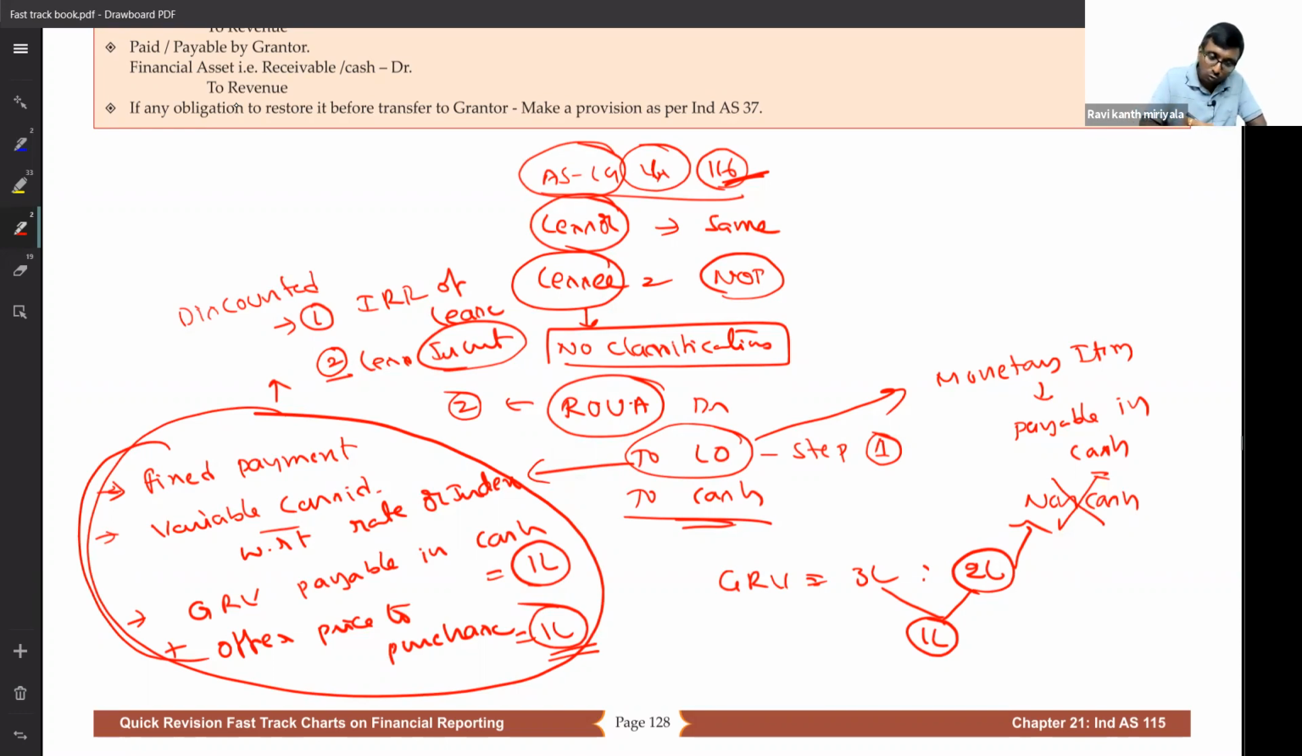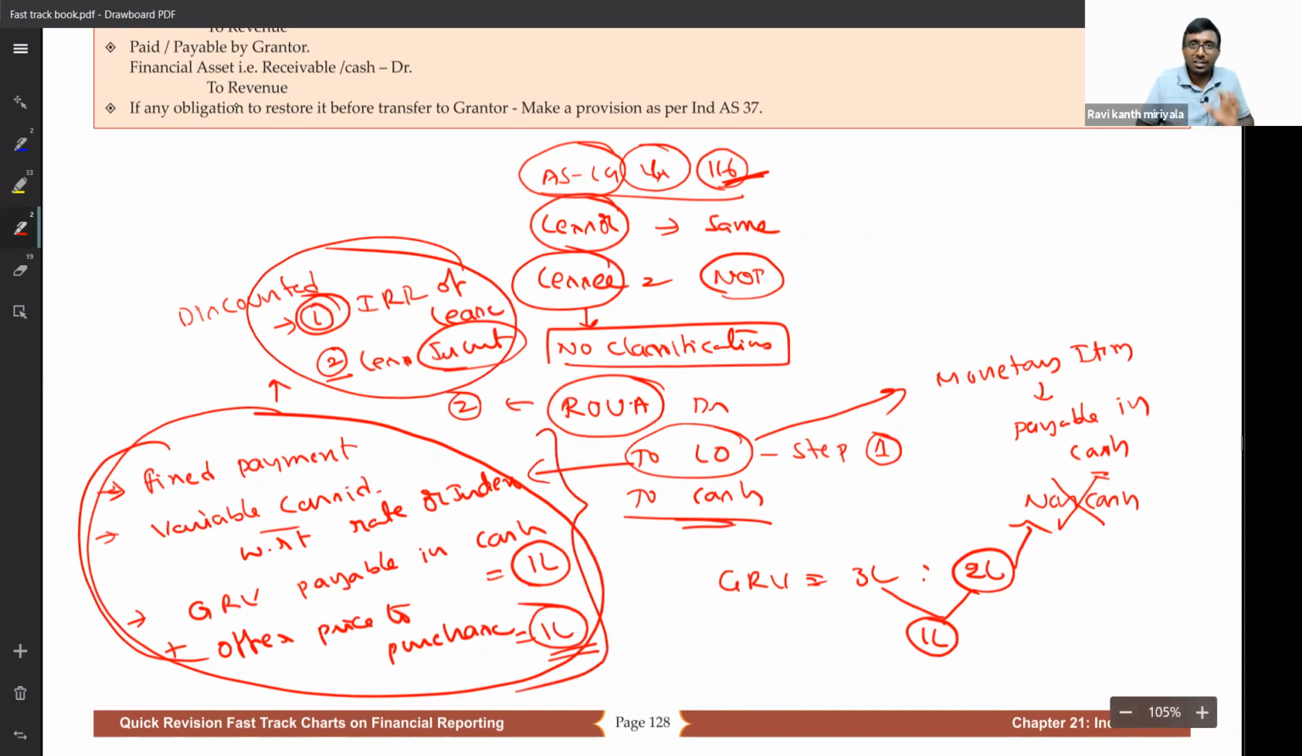Getting my point? So first you should try the IRR of the lease. If it is possible, take it up. If that is not possible, then go with the lessee's incremental borrowing rate. Using that rate you are supposed to do this present value calculation. Whatever present value number comes, that is going to be your LO, lease obligation.